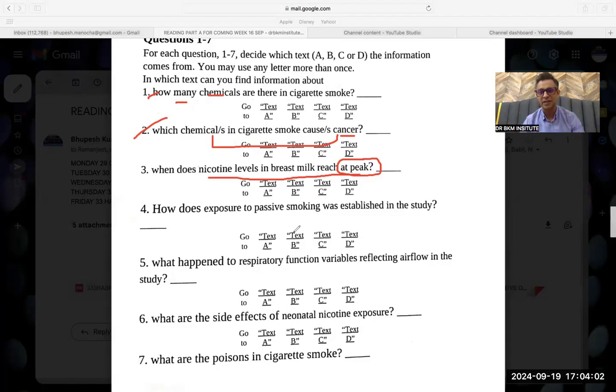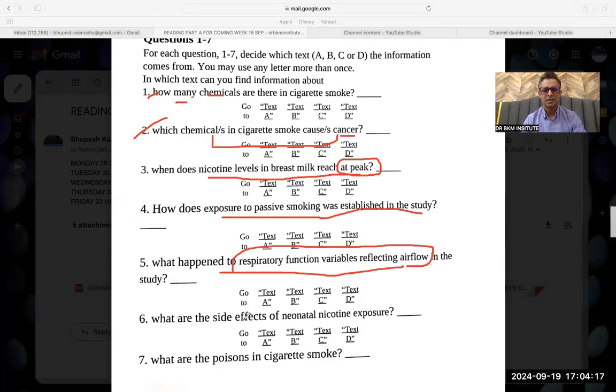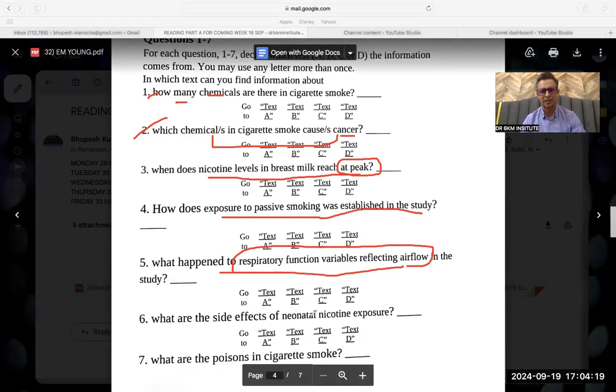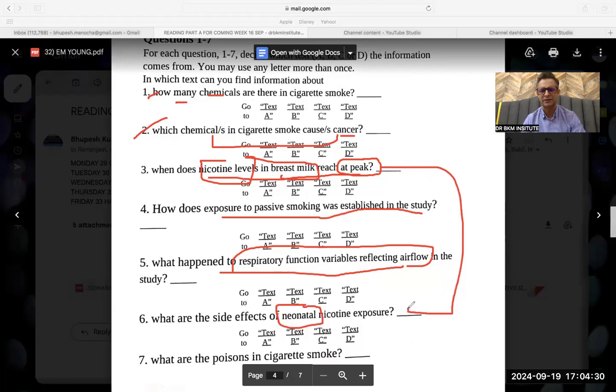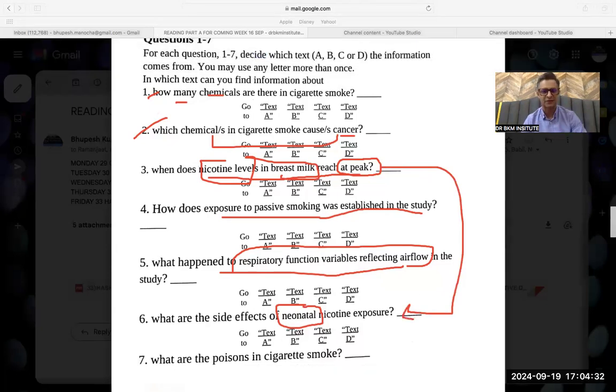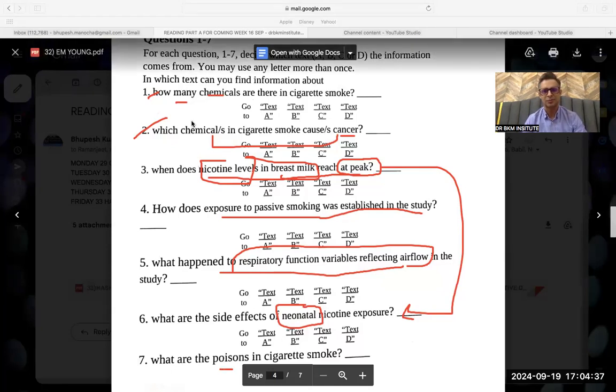You don't have to remember everything. In the exam it's going to be easy because you have papers and can just flip over. In my case it is a little difficult on the laptop. How does exposure to passive smoking affect respiratory function? Passive smoking is my keyword, and airflow is a big word. Side effects on neonatal: neonatal is a very important word. Nicotine levels, breast milk, and neonatal can be in the same paragraph. What are the poisons in cigarettes? I have chemicals and poisons.